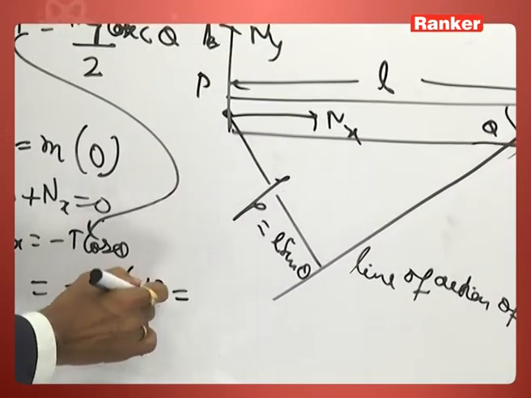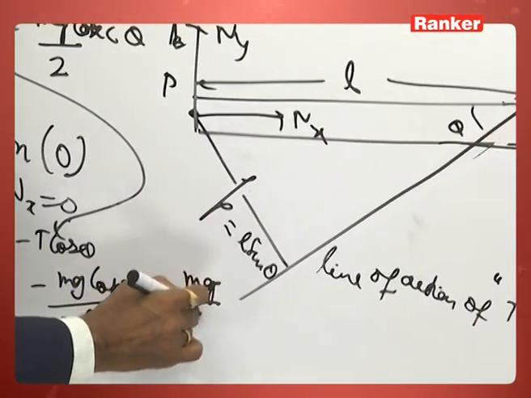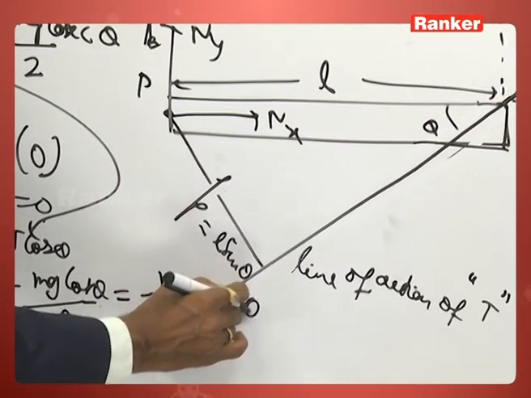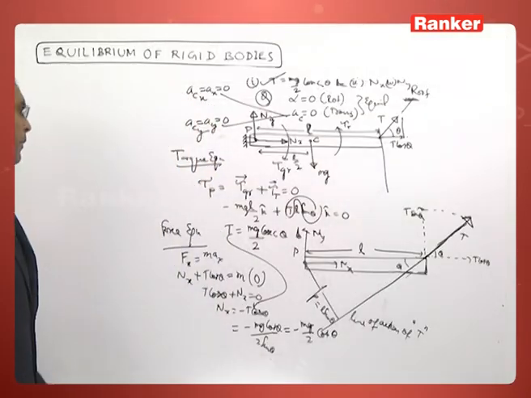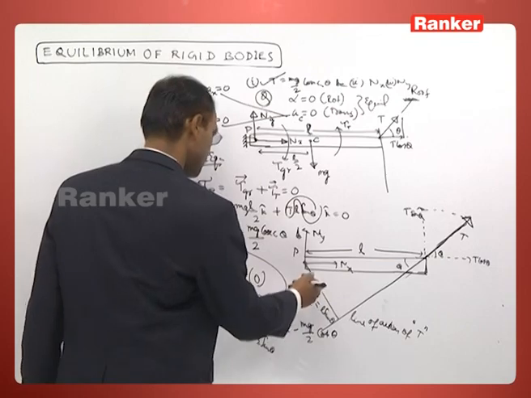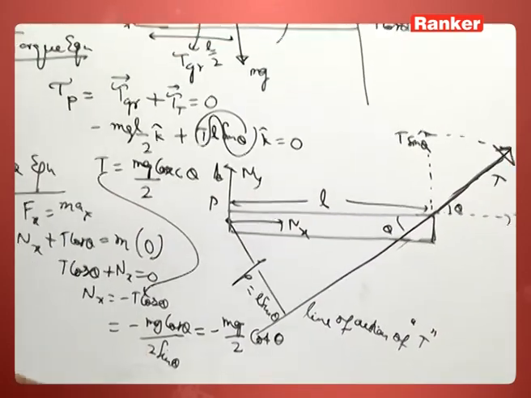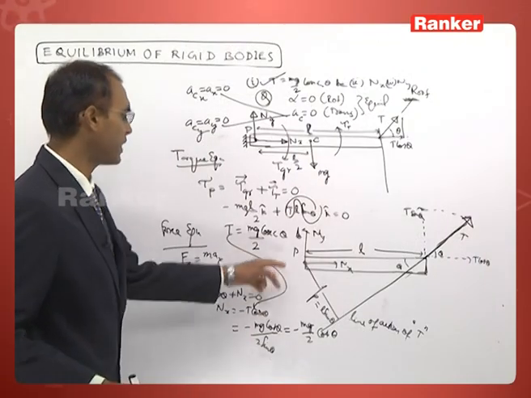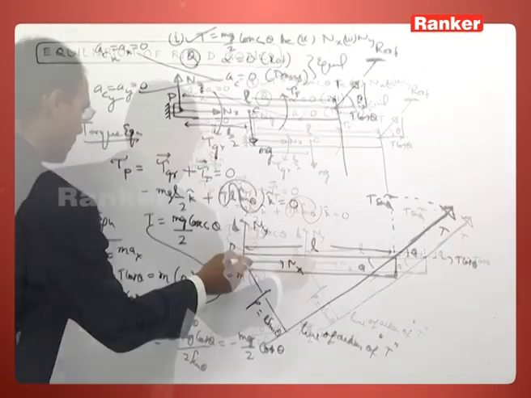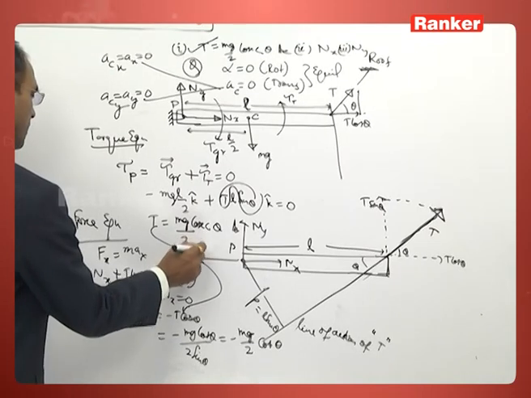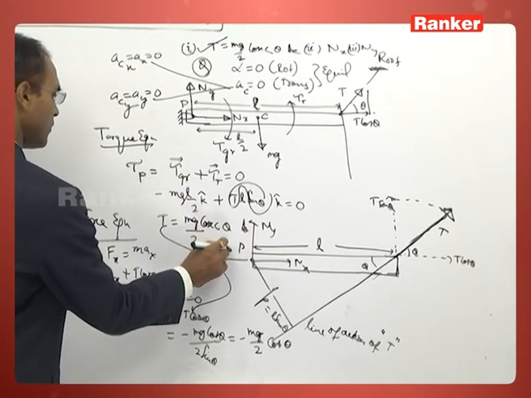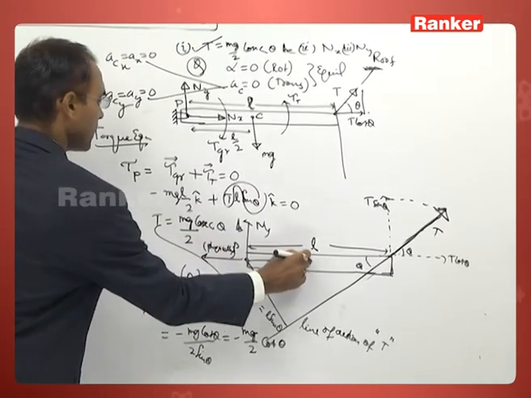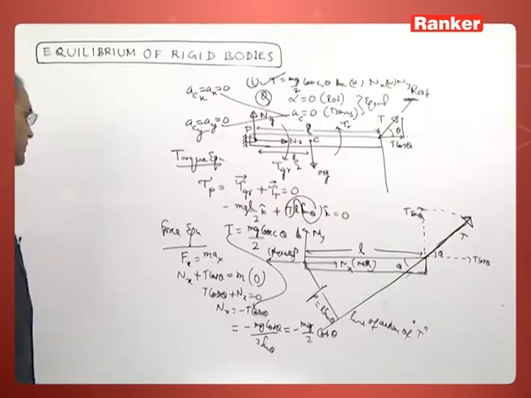The minus sign signifies that the real direction of nx will be opposite to our assumed direction. So, nx will be in this direction physically. This is mathematically the answer.